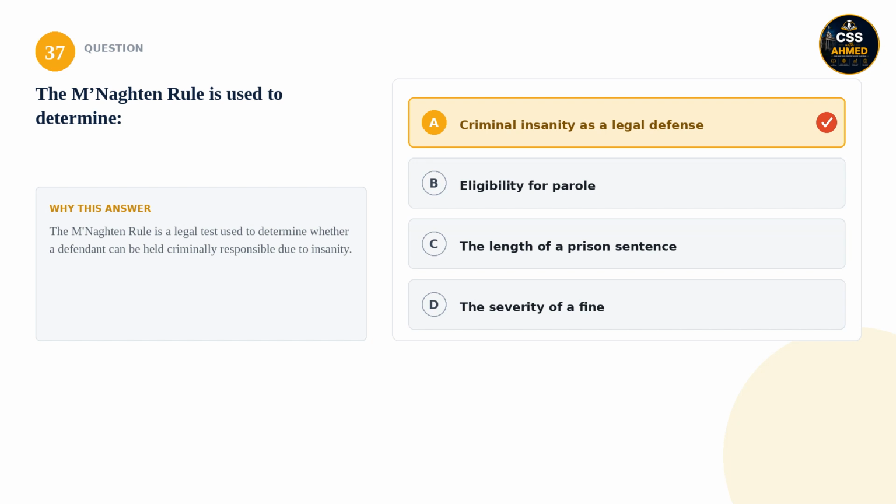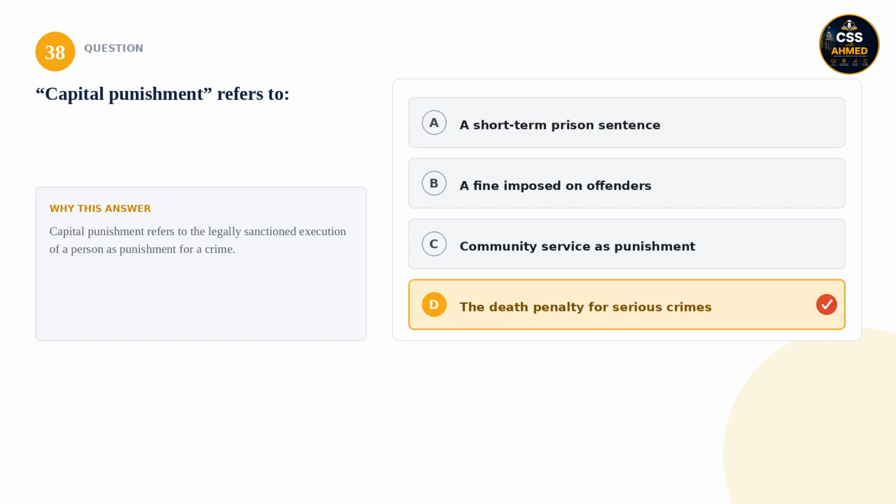insanity. 38. Capital punishment refers to: is it a short-term prison sentence, a fine imposed on offenders, community service as punishment, or the death penalty for serious crimes? The correct answer is the death penalty for serious crimes. Capital punishment refers to the legally sanctioned execution of a person as punishment for a crime.